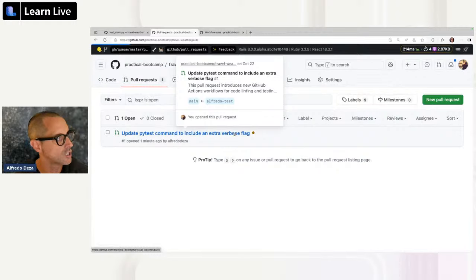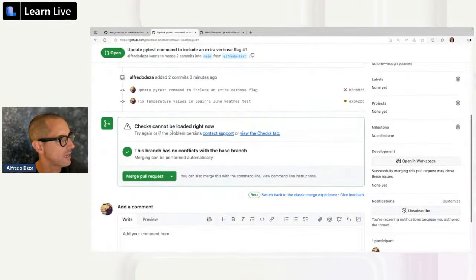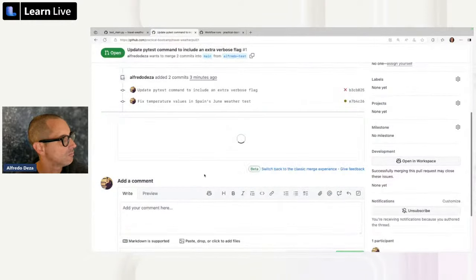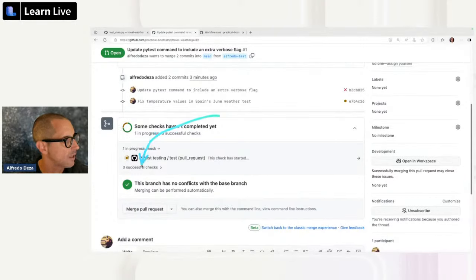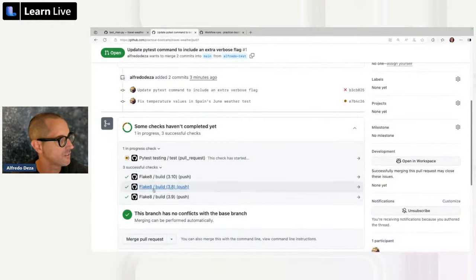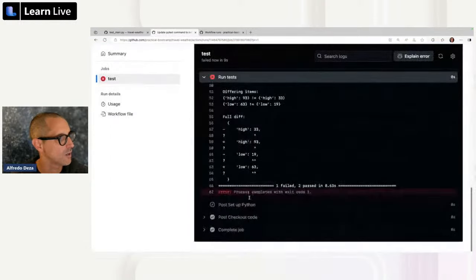That's because I just pushed and it re-triggers the automation. So it will say cannot be loaded right now. We can reload that. There we go. So Flake8 is running. Flake8 passed on the 3 successful checks. PyTest testing is still failing. Let's take a look what's going on.